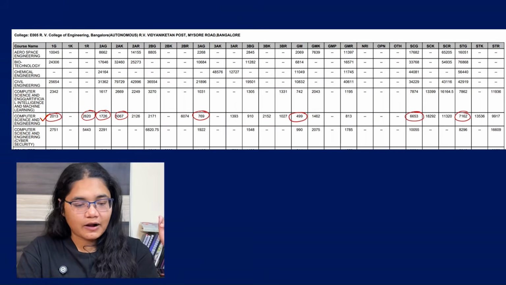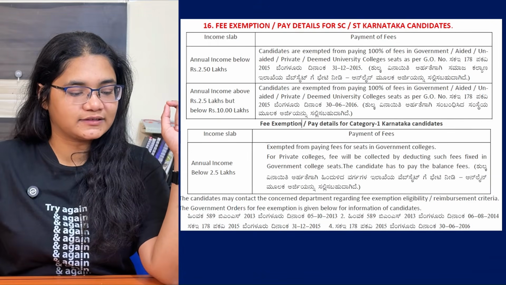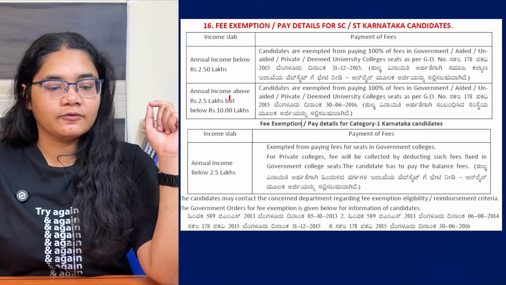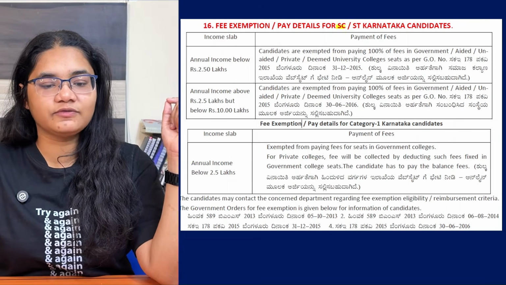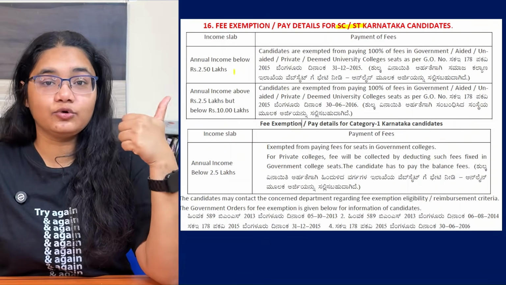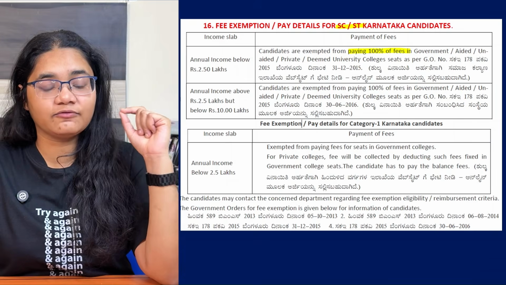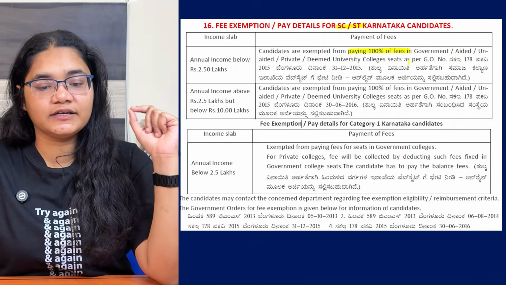Now apart from that, there is also a facility for fee exemption, so let's discuss that here. First of all, who is eligible: the fee exemption or pay details for SC ST Karnataka candidates. If annual income is below 2.5 lakhs, candidates are exempted from paying 100% of fees in government, aided, unaided, private and deemed university college seats.